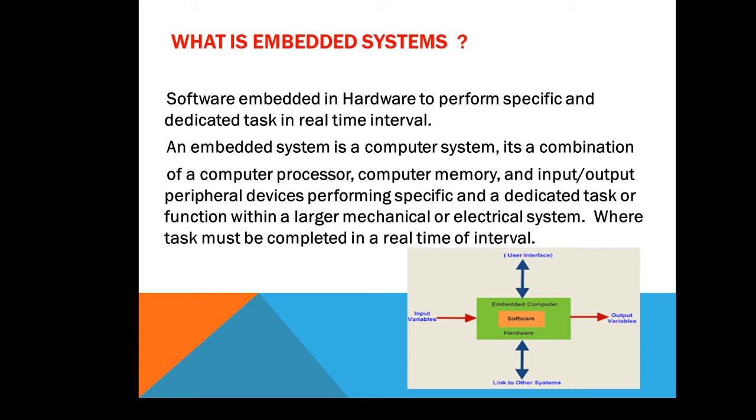So an embedded system is a computer system. It's a combination of computer processor, computer memory, and input output peripheral devices performing a specific and dedicated task or function within a larger mechanical or electrical system, where tasks must be completed in a real-time interval. It is shown in the figure, where software is embedded in hardware, and the green portion is known as the embedded computer, where user interfaces, input output variables, and another system which are linked to this system are given.